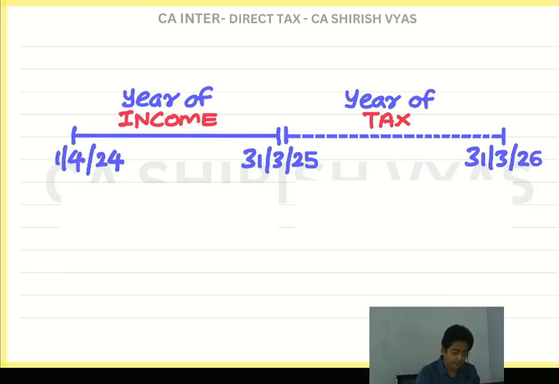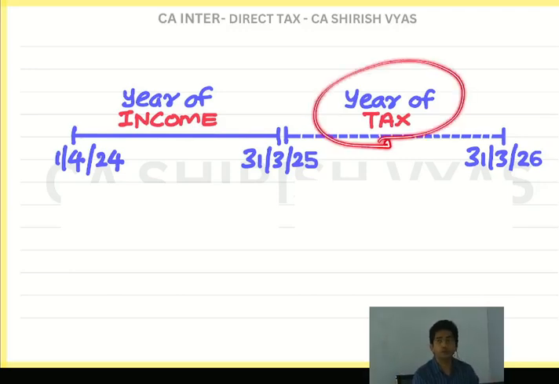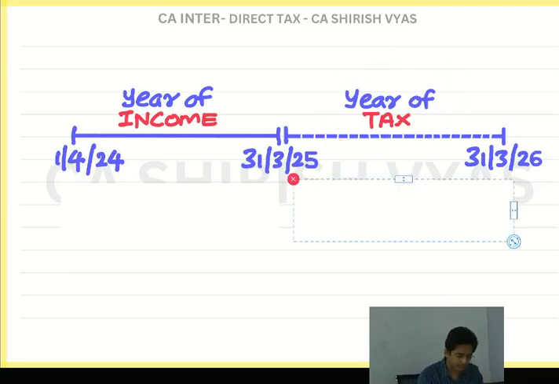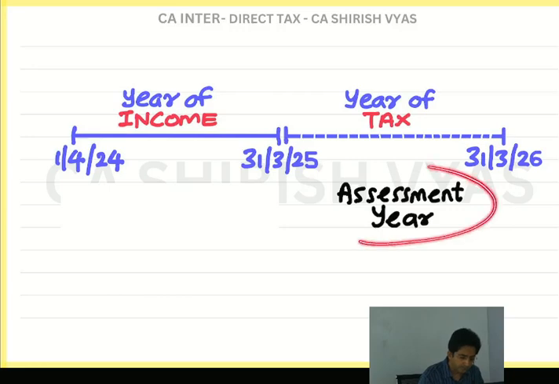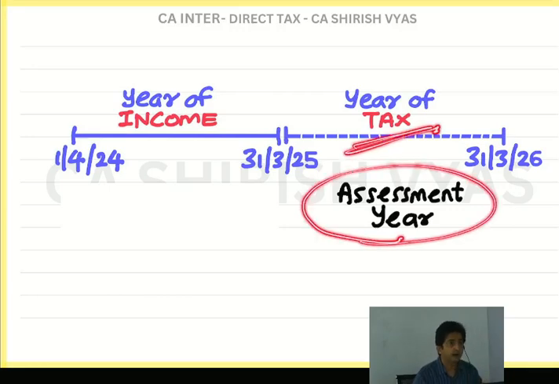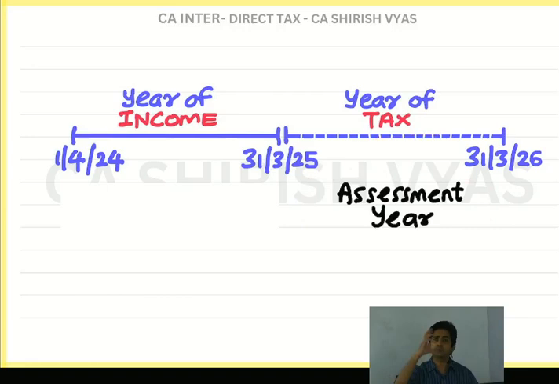The year in which you pay the tax is called assessment year. What is it called? Assessment year. Can you see I have written it? Do you know why we call it assessment? To assess means to calculate and to check. What calculation and what checking?